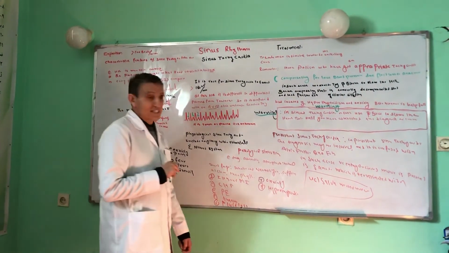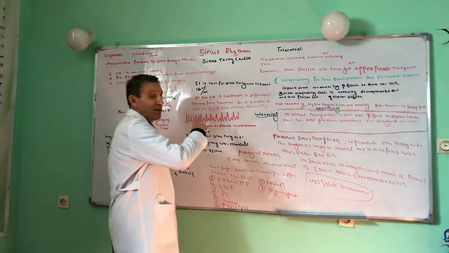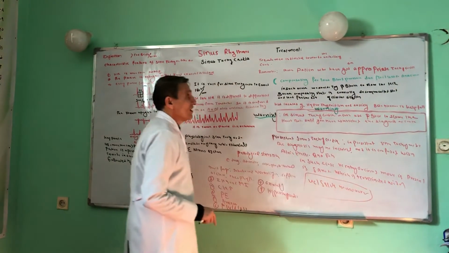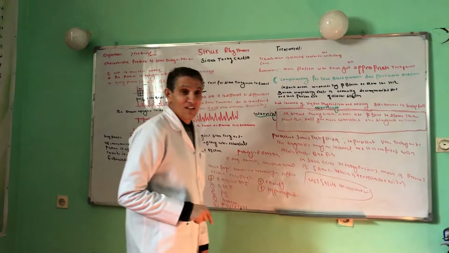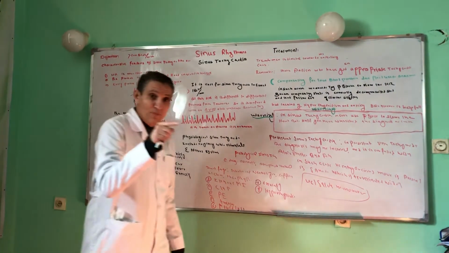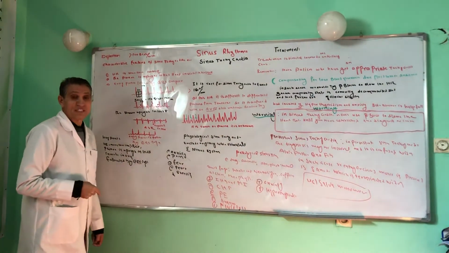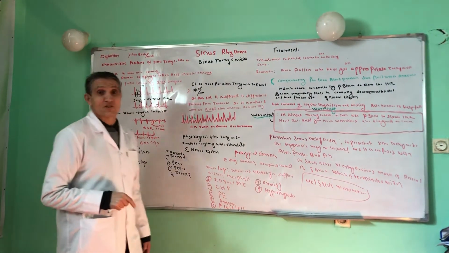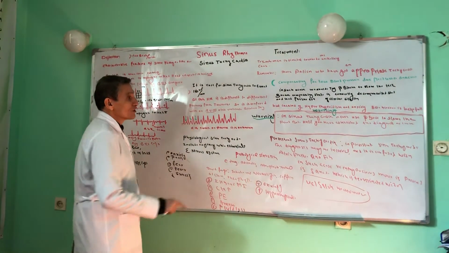One is appropriate tachycardia and another is inappropriate tachycardia. Those patients who have appropriate tachycardia are compensating for low blood pressure due to anemia and fluid loss. In such cases, you should not try a beta blocker, because this compensating state is converted to a decompensating state and the clinical situation of the patient may deteriorate or worsen. This was the one thing.